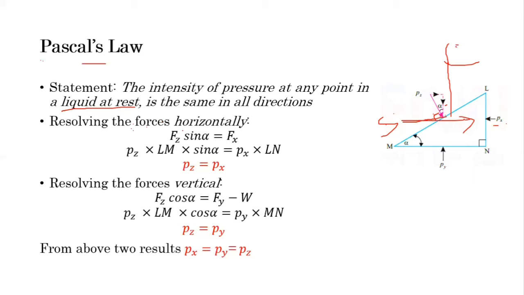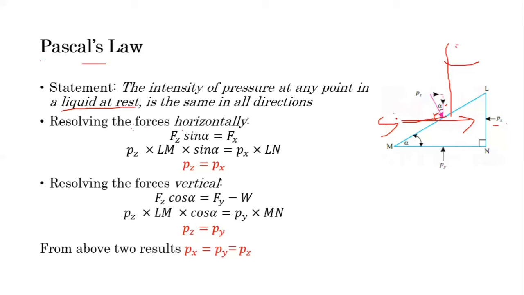is Pz, the intensity of pressure Pz, into the area of this. So area is Lm into 1, and this force is Fz. So Fz is Pz into sine alpha. Sorry, here the angle we have taken as alpha.